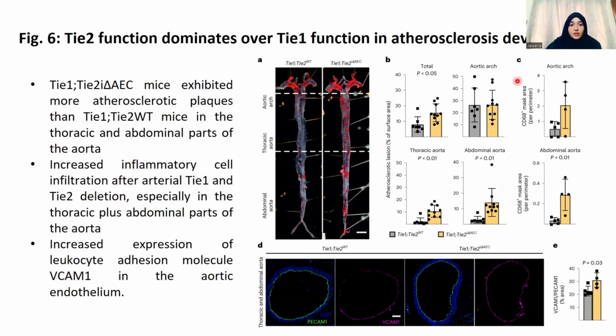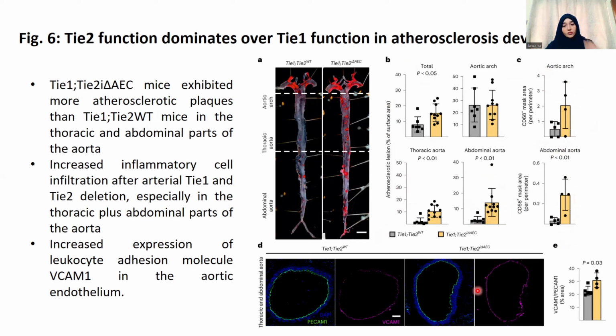Here we can see that there is increased inflammatory cell infiltration after the Tie1 and Tie2 deletion, and the effect is more prominent in the abdominal aorta.